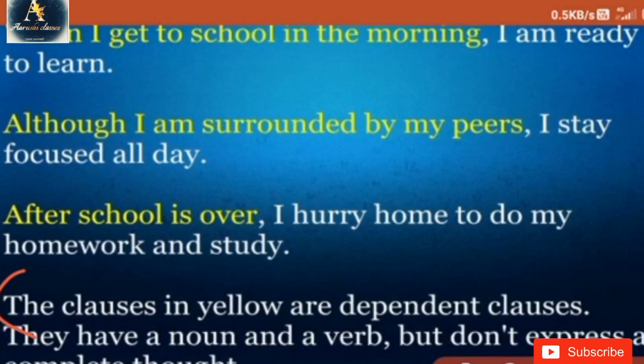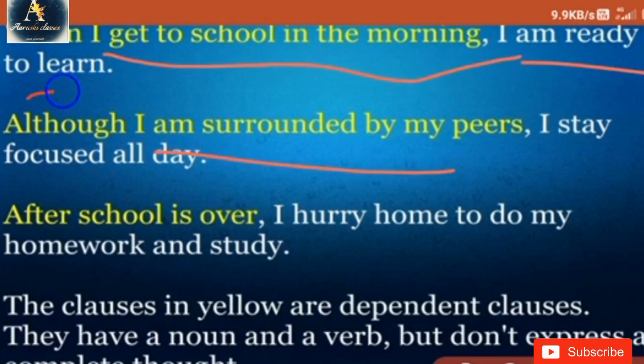They have a noun and a verb but don't express a complete thought. Now, in this you can see there are yellow lines and there are some white lines, sentences also. The sentences which are in yellow color are dependent clauses, right? Now, here let's learn about them.